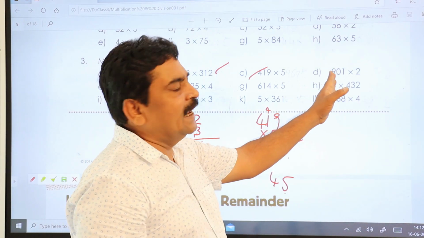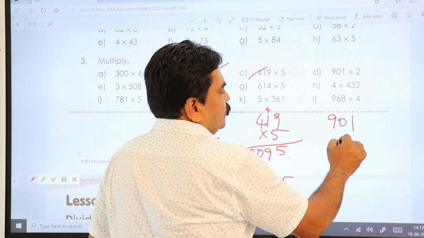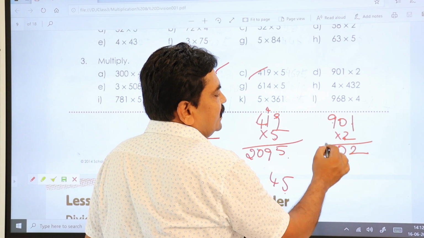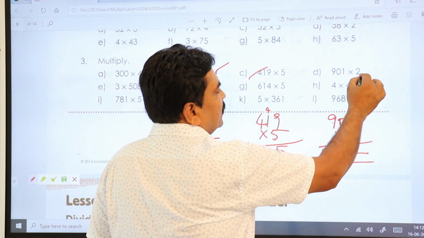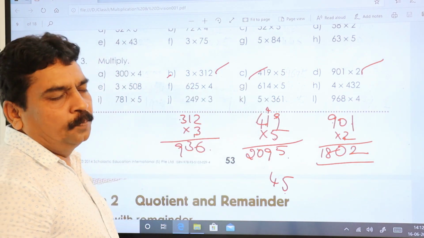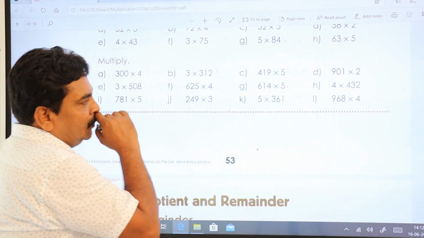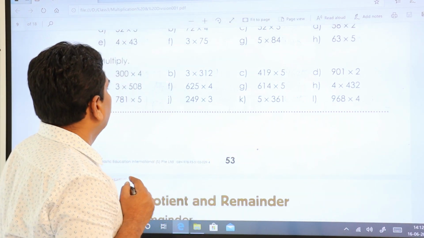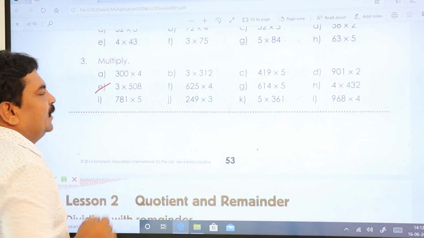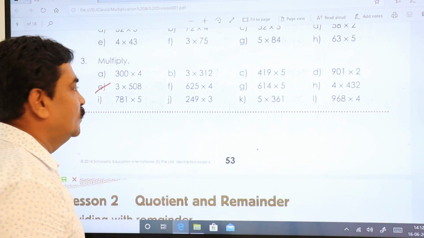Now coming to this one, 901 into 2. 2 ones are 2, 2 zeros are 0, 2 nines are 18 is the answer for this. Let's go to the second row problems. Second row problem, okay. I think we did it, or else I'll repeat it again. I missed actually. Let's do the second row once again.